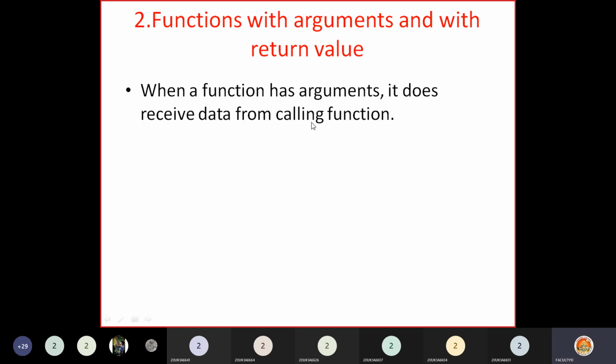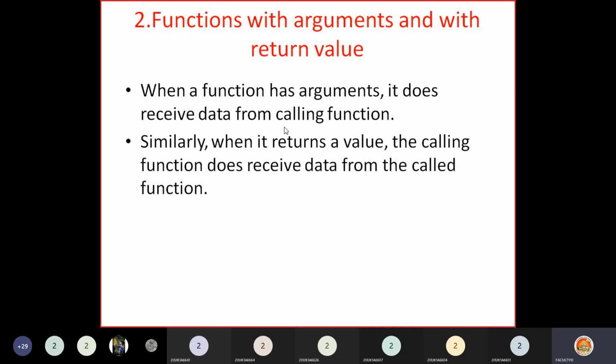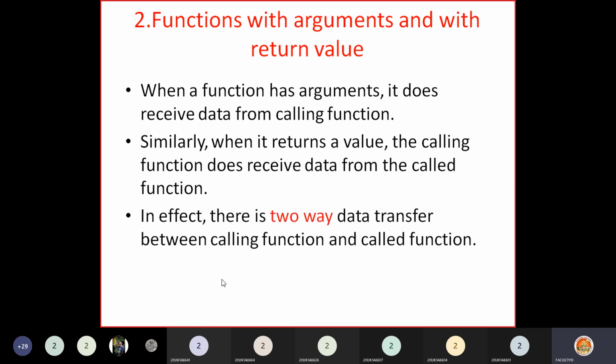Now see here, when a function has arguments, it receives data from the calling function. Assume that you are the calling function and the mechanic is the called function. From the calling function, there is a data transfer in the form of arguments. Similarly, when it returns a value, the calling function receives data from the called function. Now the function is returning a value, so the calling function receives data from the called function. So in effect, you can say that there is a two-way data transfer between the calling function and the called function.